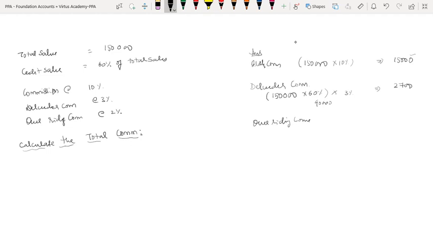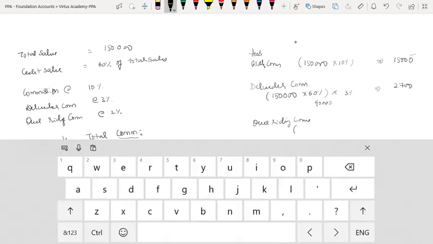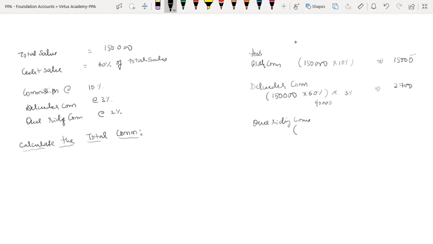Overriding commission is 3,000. How? 2% of 1 lakh 50,000, which is 3,000. Therefore the total is 20,700. So any other answer?